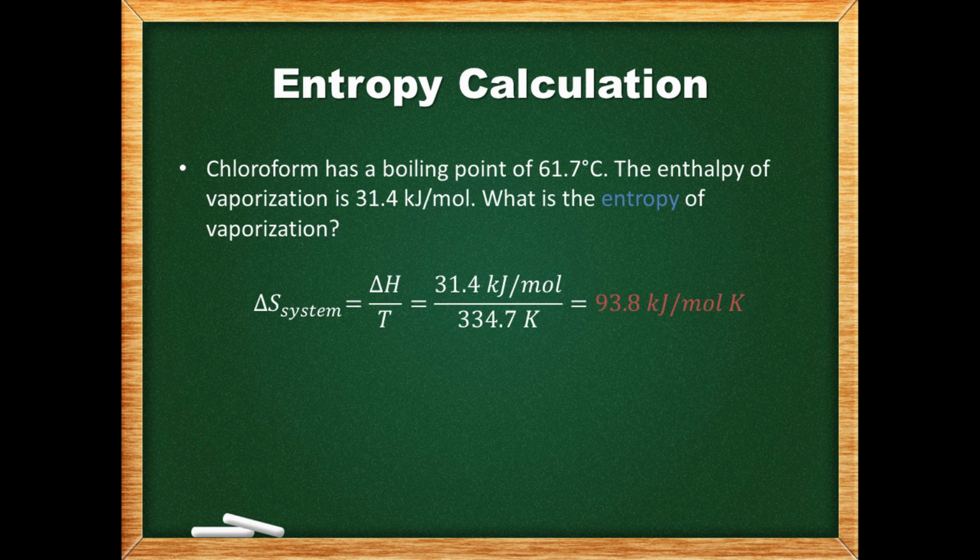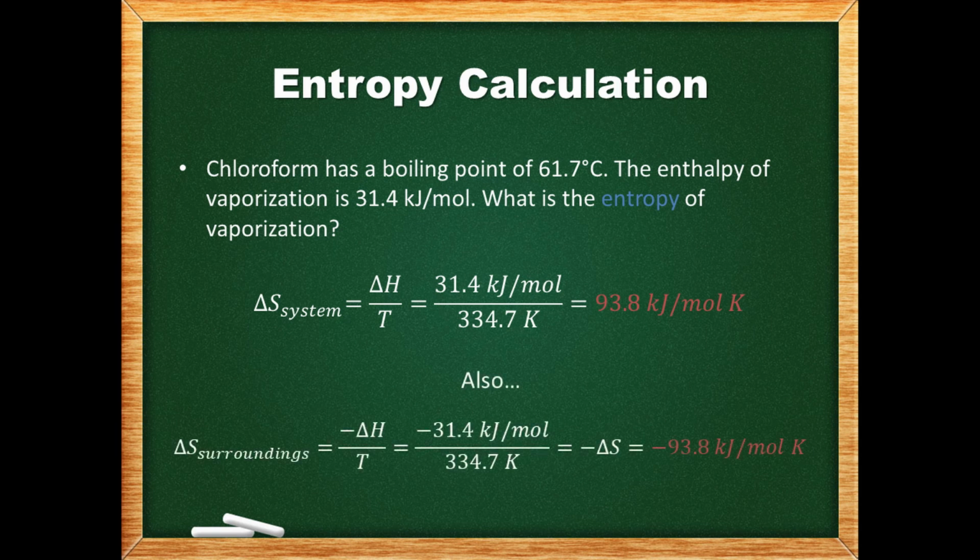How about we also calculate the entropy change for the surroundings? The temperature is the same, but the sign for the change in enthalpy is different. The surroundings are losing enthalpy as they give it off to the chloroform. This results in a negative value for the change in entropy of the surroundings.